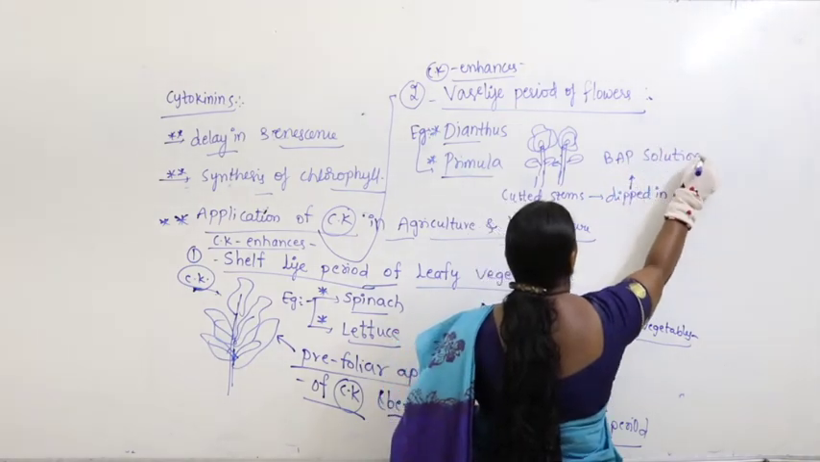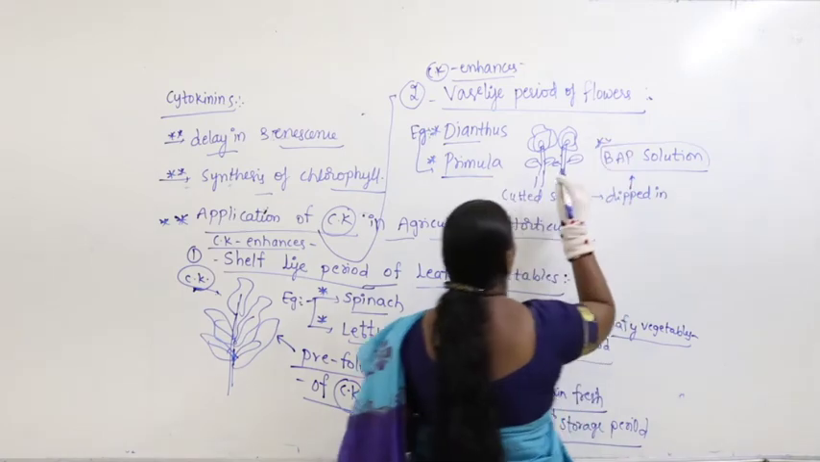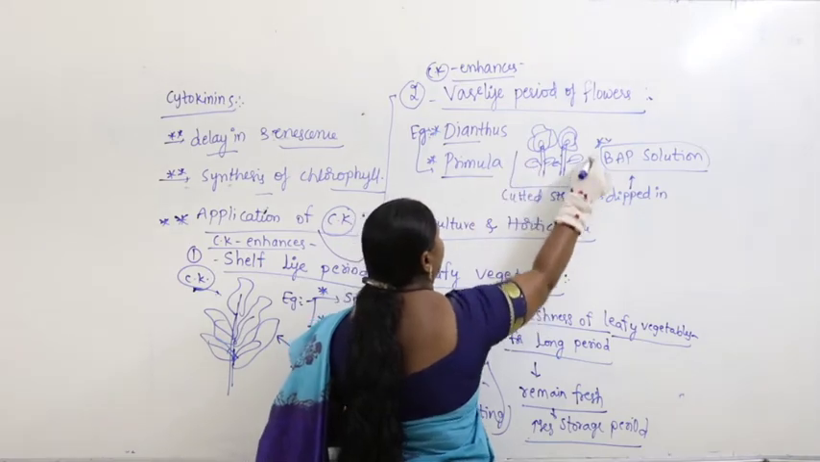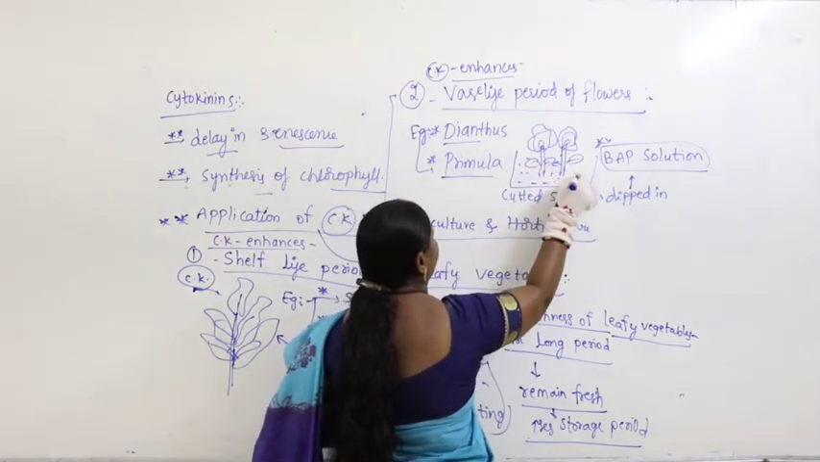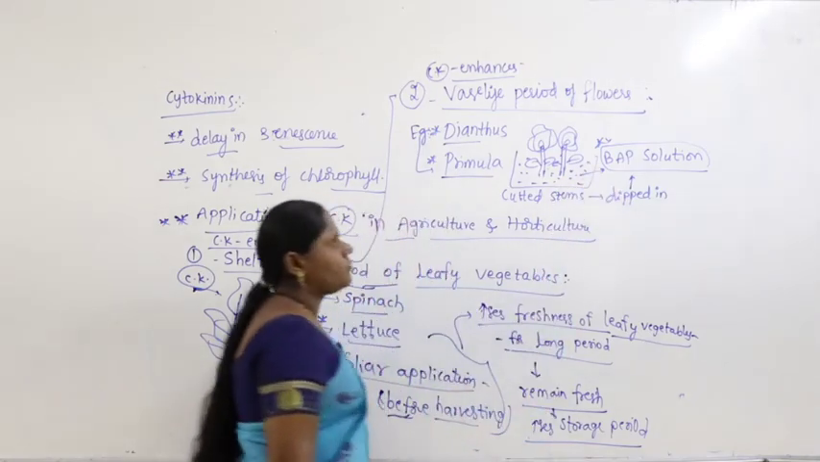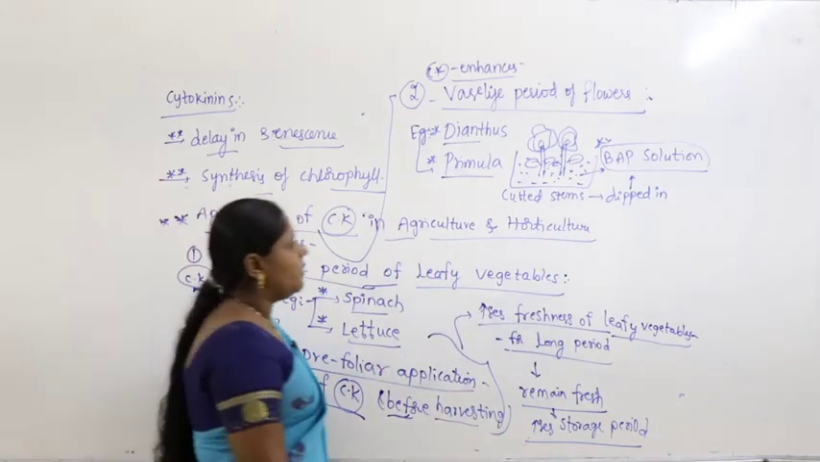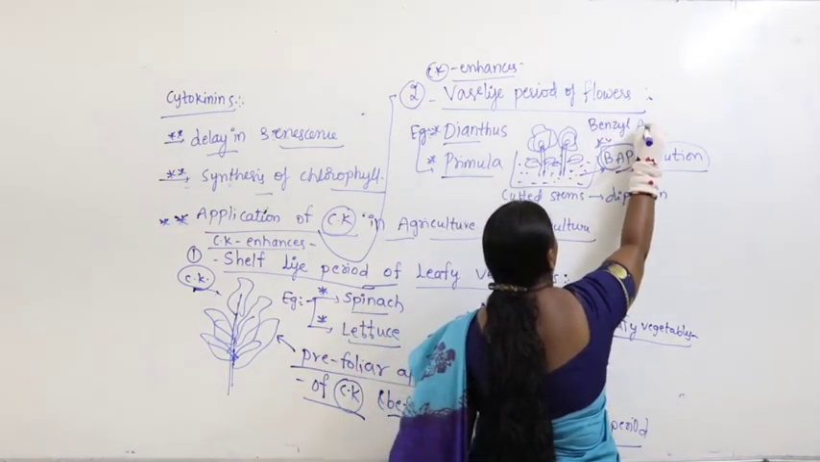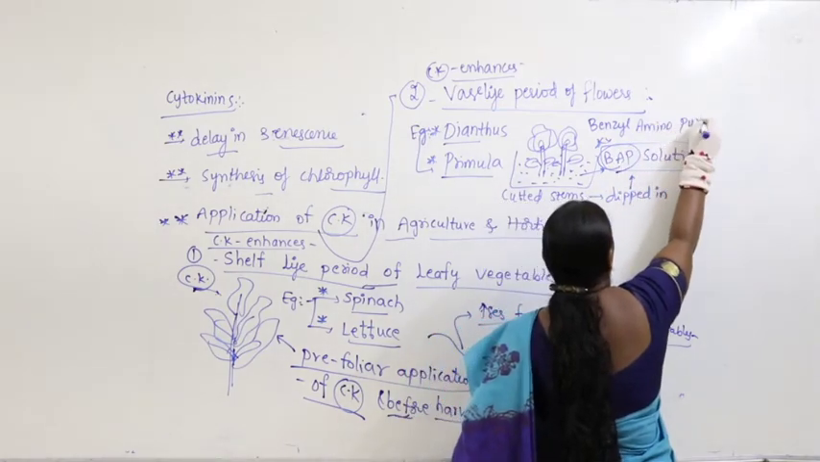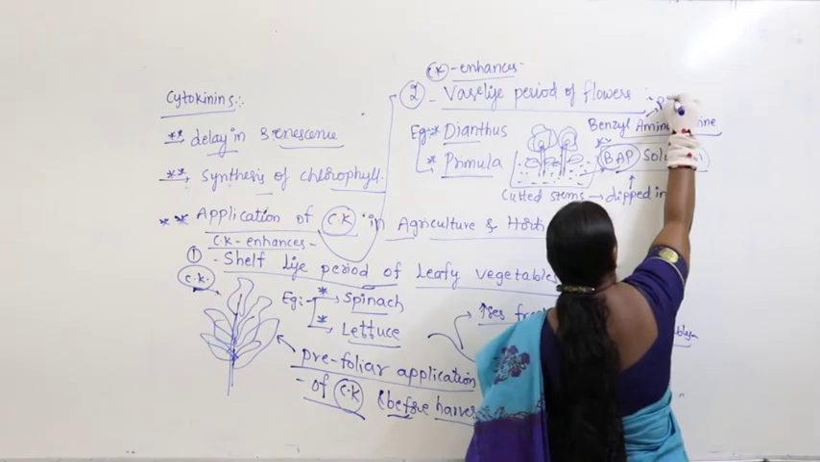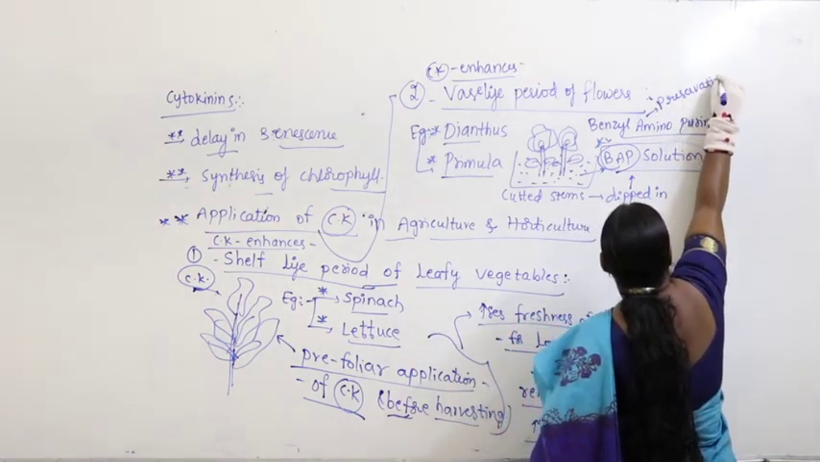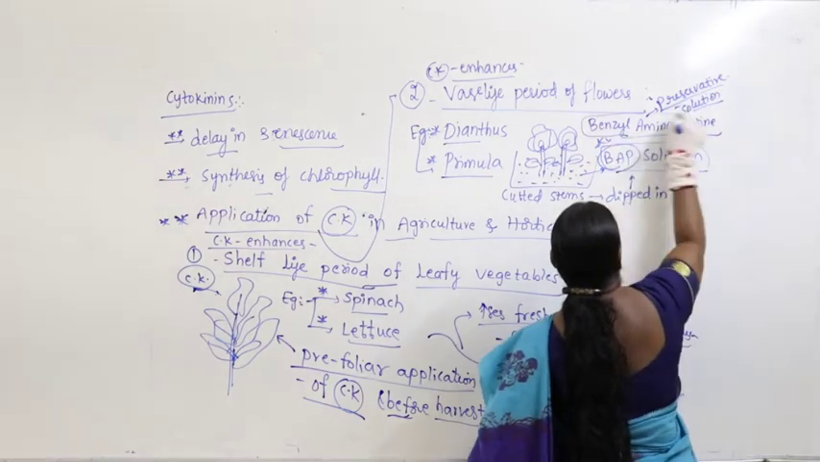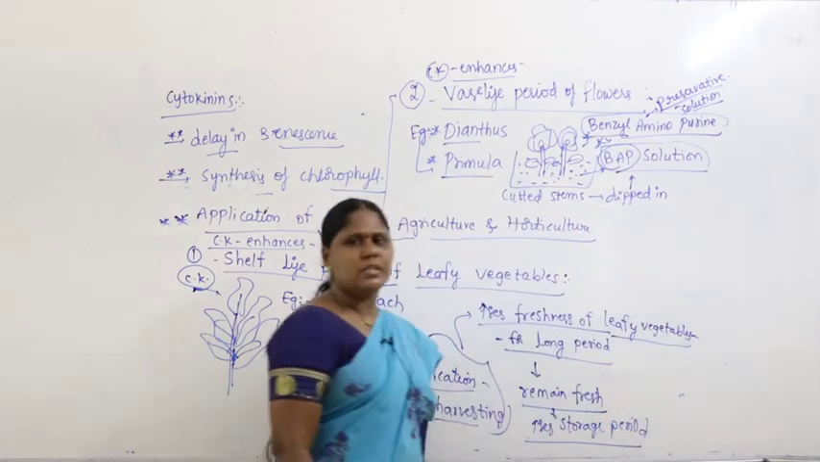BAP solution. What is BAP solution here? What we are doing here is taking the cut stems and putting them in a vessel having a BAP solution. What is BAP? BAP is nothing but benzyl aminopurine. It acts as a preservative solution. Very important.